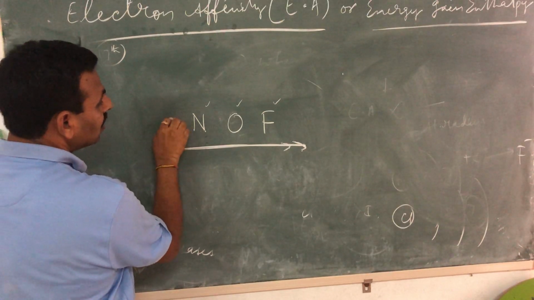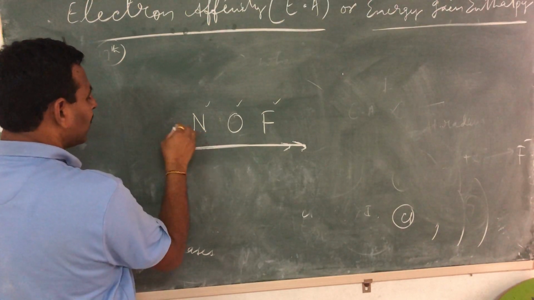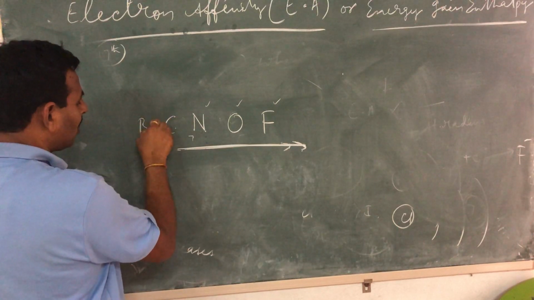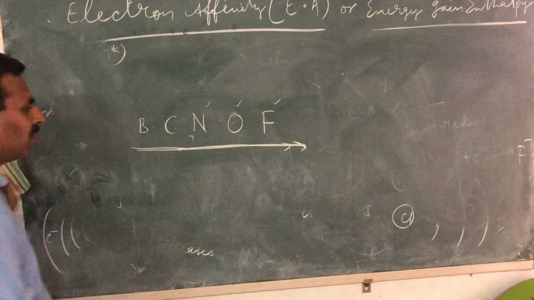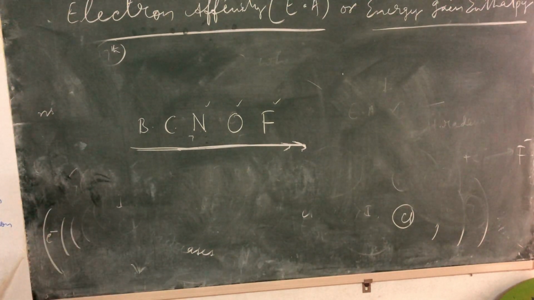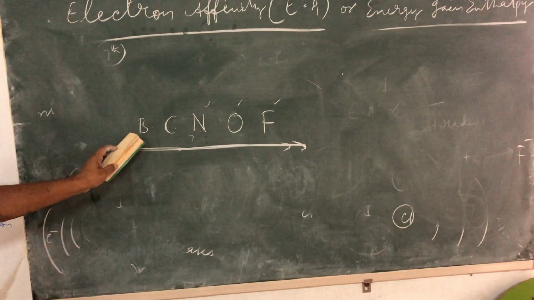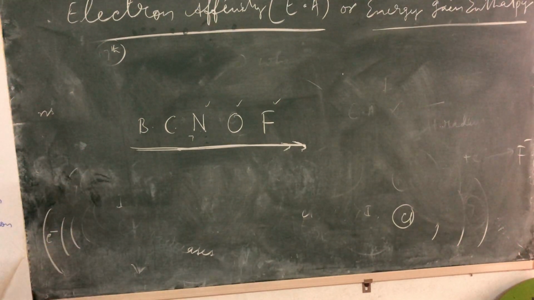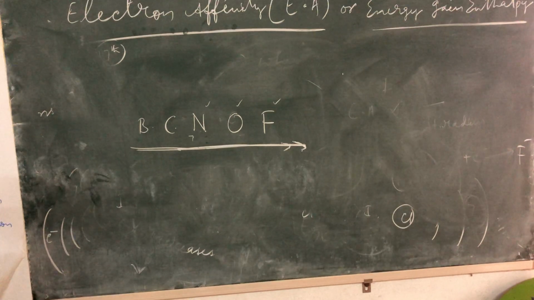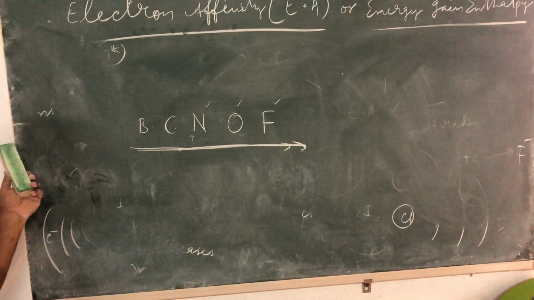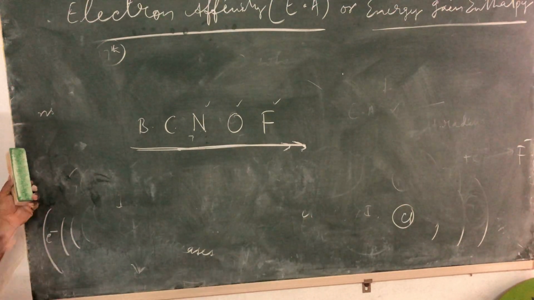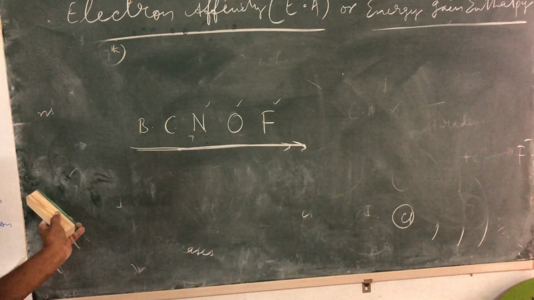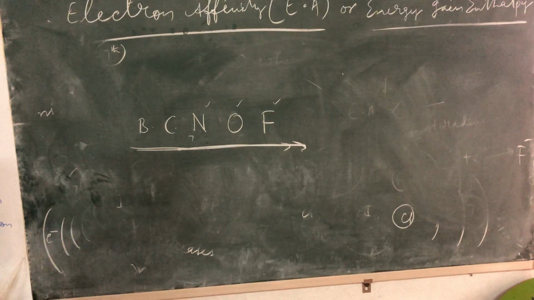What we have is carbon. Then you have boron, something like this. From boron I have written because these are non-metals, or comparatively more of non-metal. So these non-metals I have taken: boron, carbon, nitrogen, oxygen, fluorine. I will not take those metals, beryllium, magnesium, because you cannot add electrons there, you remove electrons. So when you compare the electron affinities from left to right in a period, what is happening?